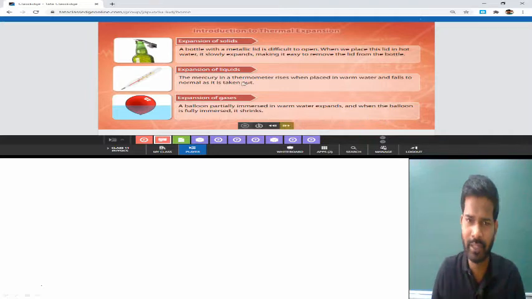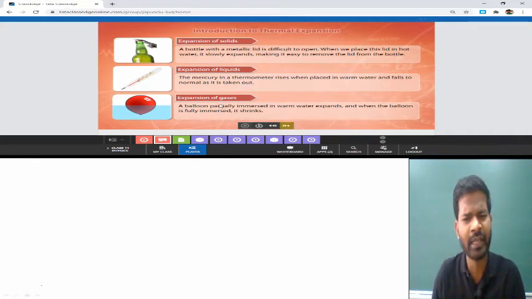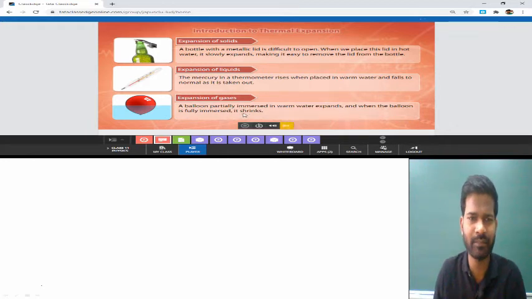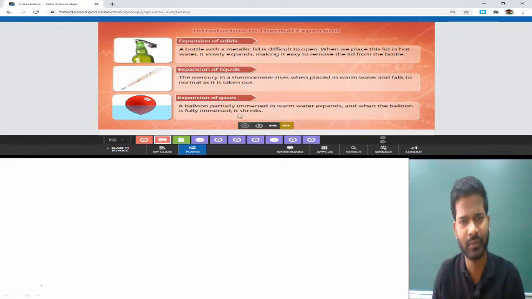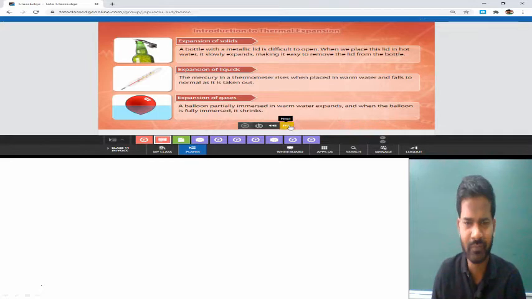And if we take it out of the warm water, the temperature drops and the mercury comes back to its original position. In our next example, we have given expansion of gases. A balloon partially immersed in warm water expands, and when the balloon is fully immersed, it shrinks. So that is what is called the expansion of solids, liquids, and gases.